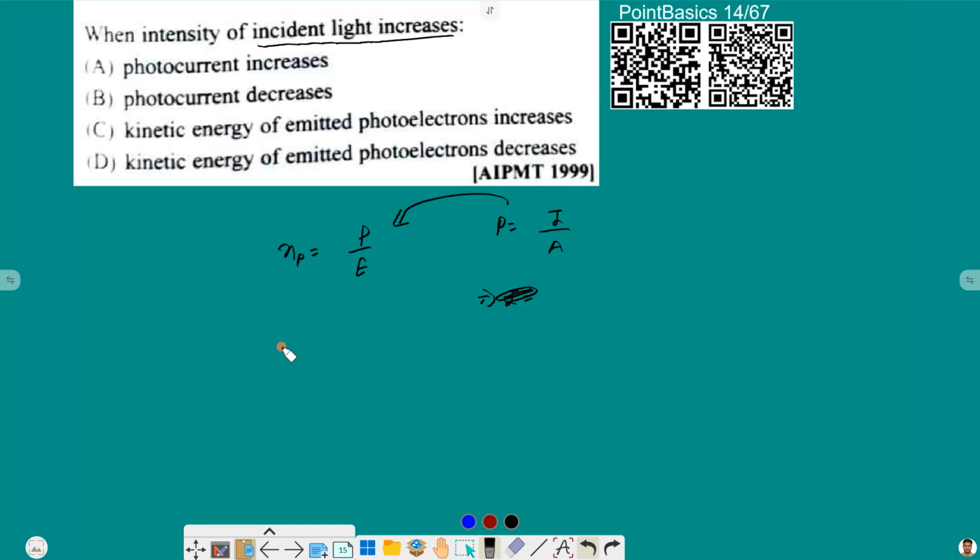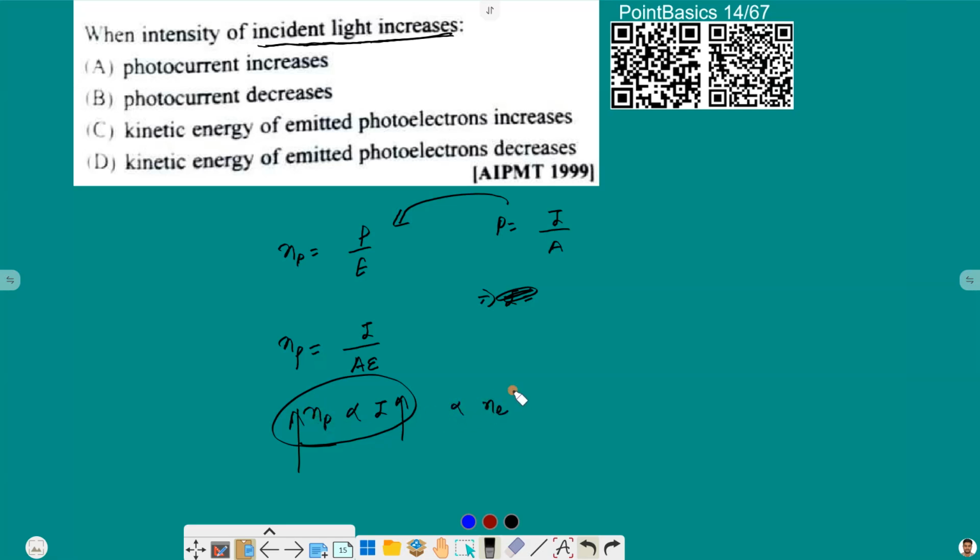Let us substitute it here, so Np is equal to IA by E, and from this we can write that Np is proportional to I. So if intensity of incident light increases, the number of photons will increase, and if the number of photons increases, the number of electrons will also increase.